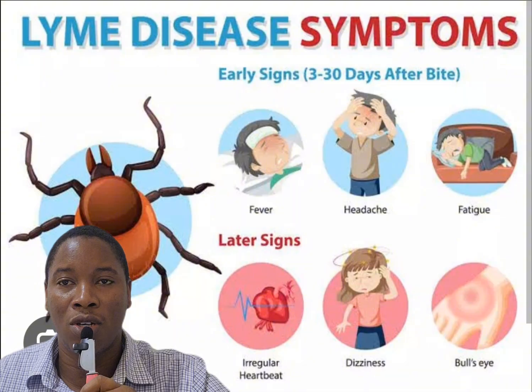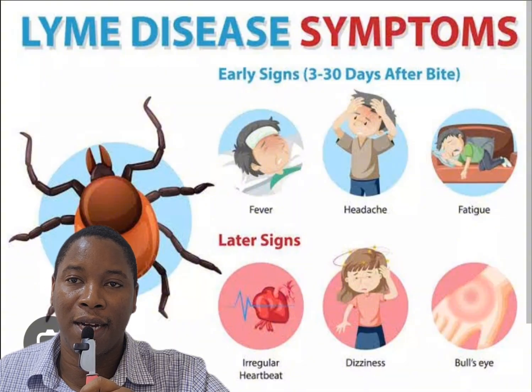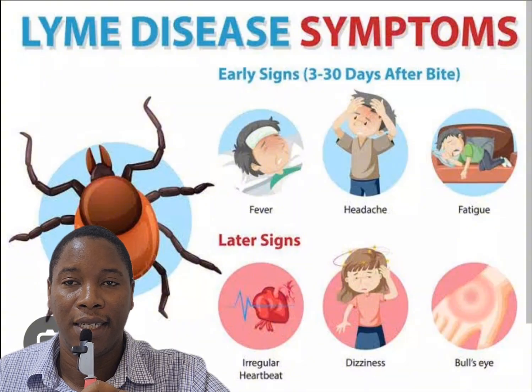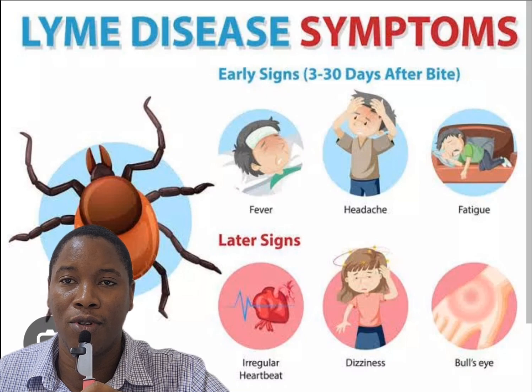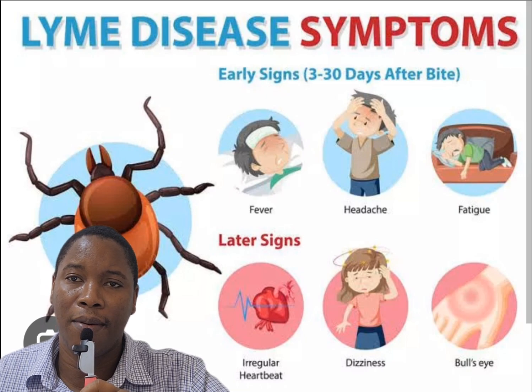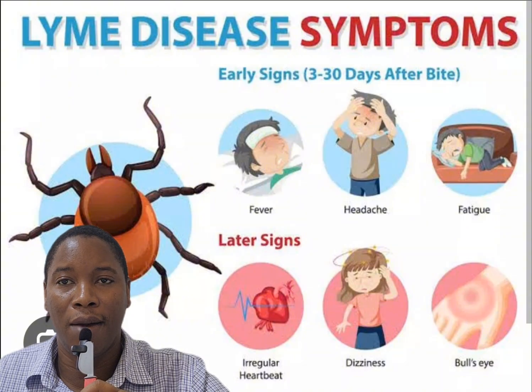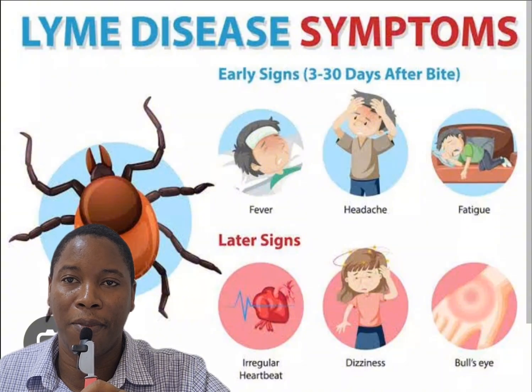Now, Lyme disease is caused by a spirochete bacterium called Borrelia. There are many species of the genus Borrelia, but the most important one is Borrelia burgdorferi. Borrelia burgdorferi is a spirochete bacterium that has been known to cause Lyme disease.